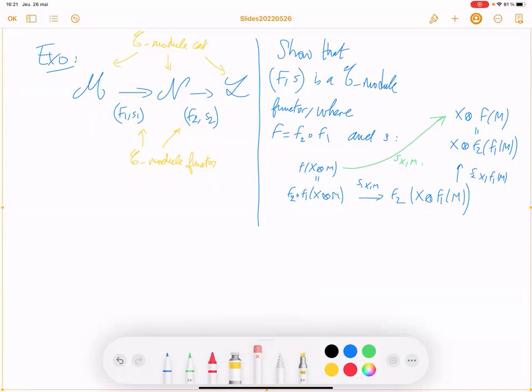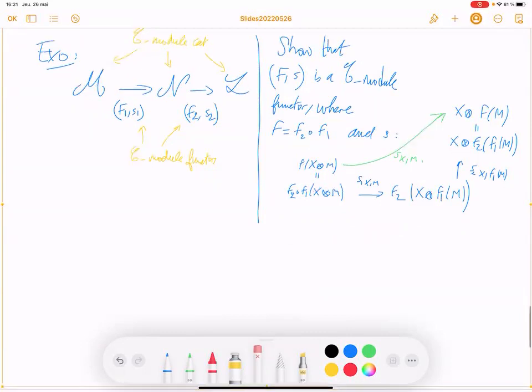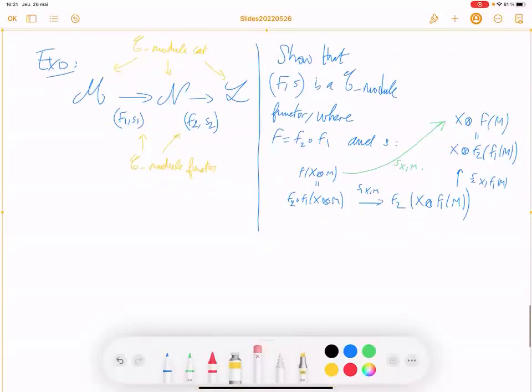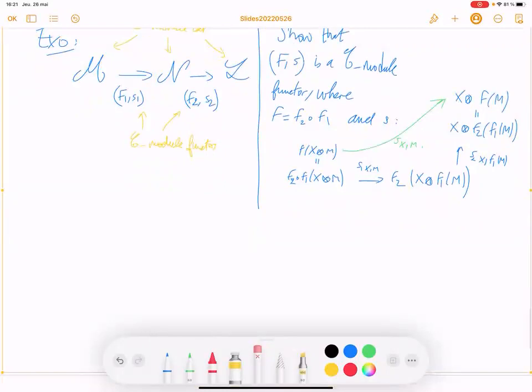Okay. So now you can compose C-module functors like that.